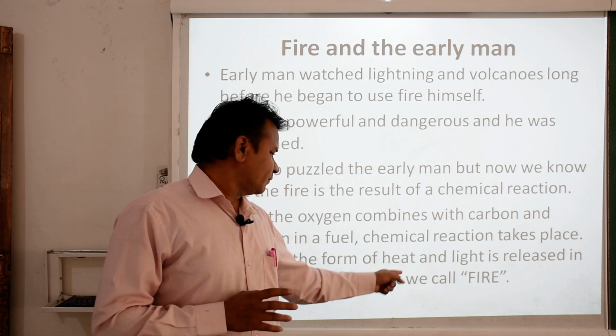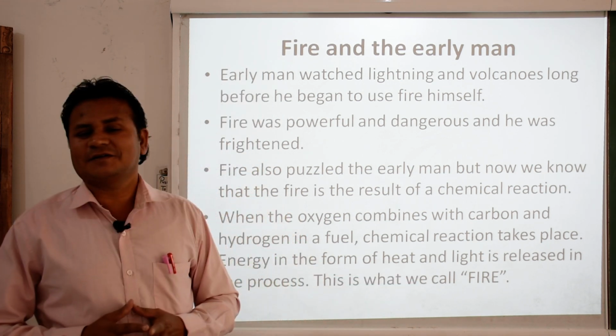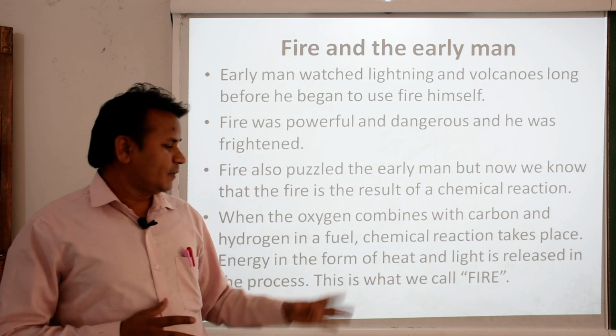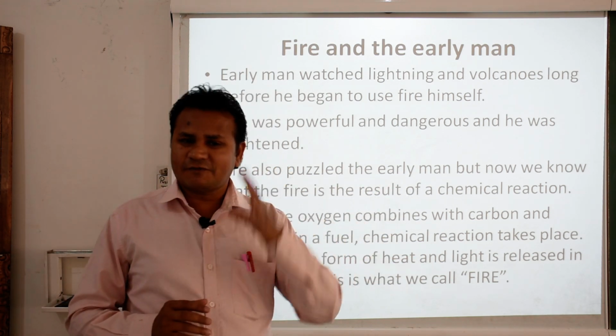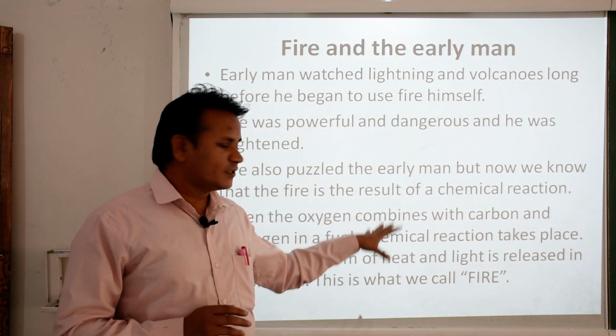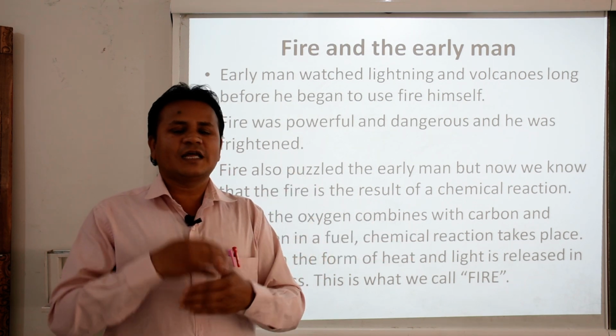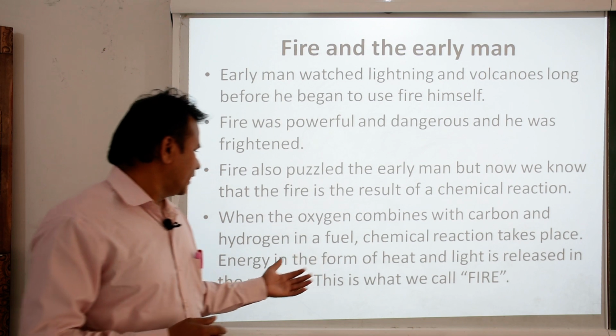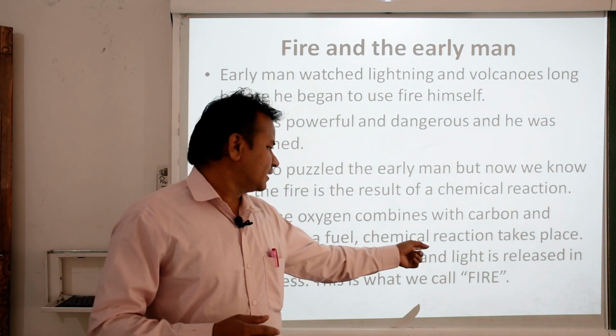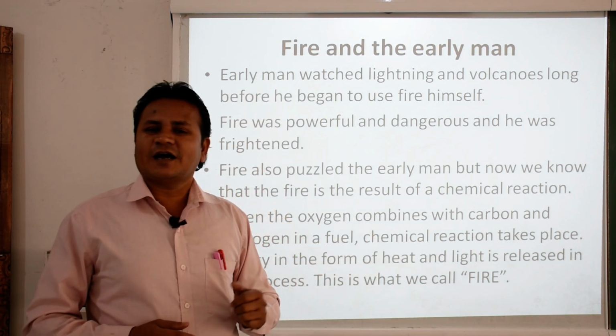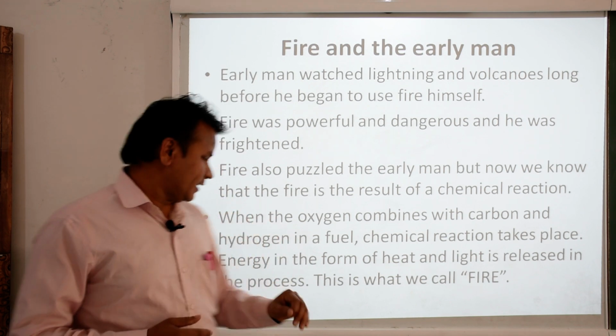This is what we call fire. See, this is the complete definition of fire. Fire requires three things. When they get together, there is a particular reaction and they release heat and light, which we call fire.